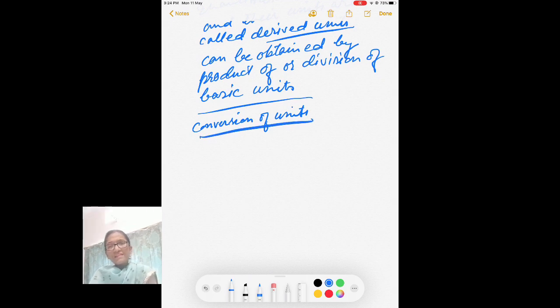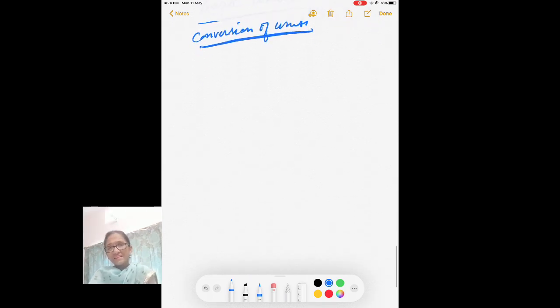So in CGS system or in MKS system, you find that you have only mechanical physical quantities. That is, if suppose you have length, then you write length in meter.